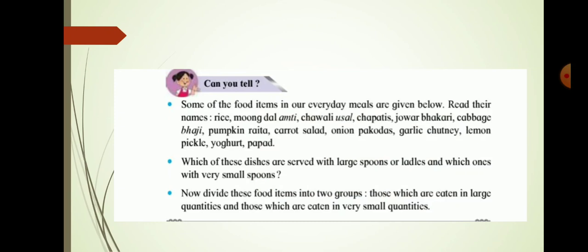If you divide these food items into two groups, we come to know the items which come under large and which come under small, which we eat in large quantity and which we eat in small quantity. All food items we never eat in the same quantity.